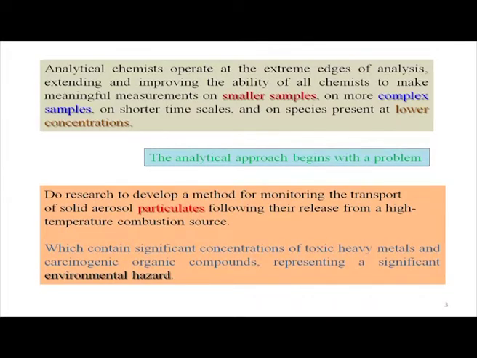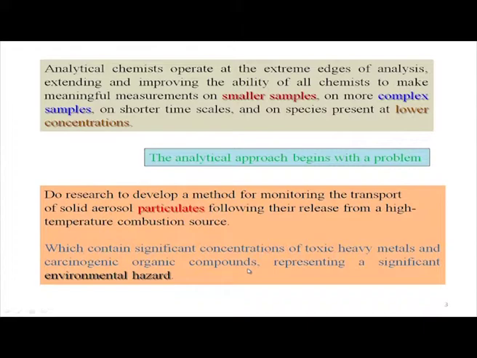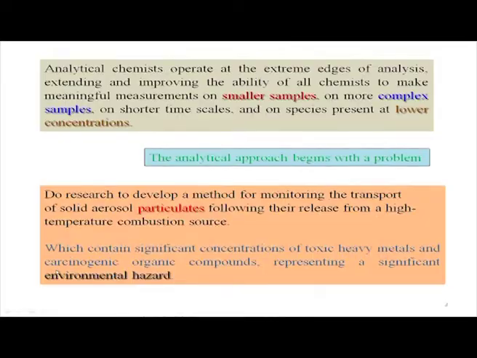That 20 ppm of carbon monoxide will contaminate the environment, and ultimately that carbon monoxide will be consumed by the people living in that environment.